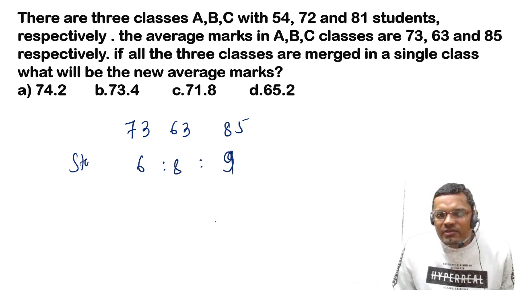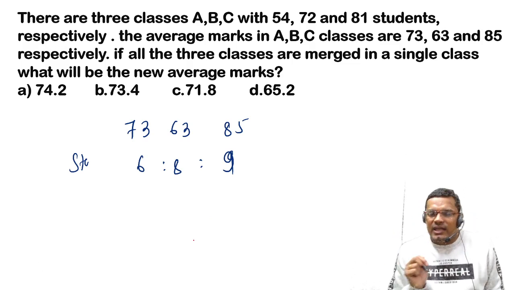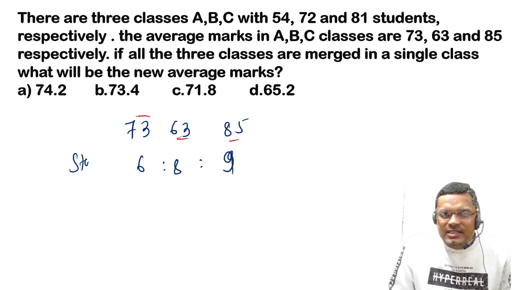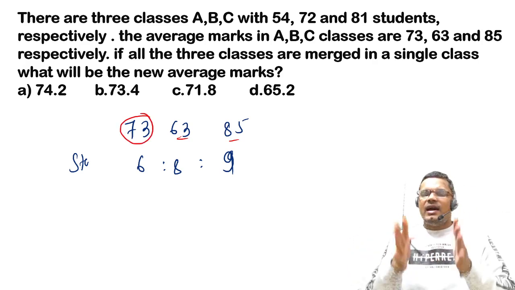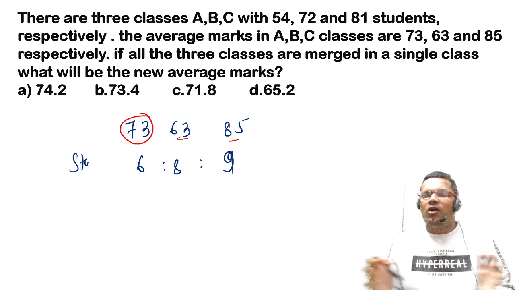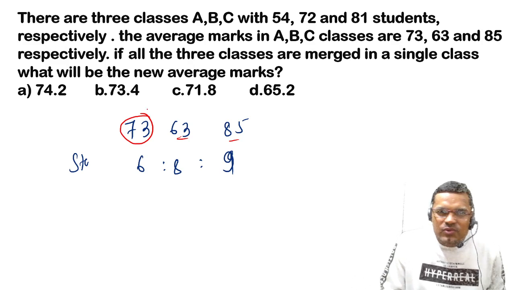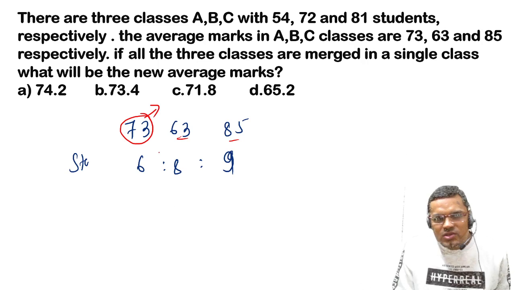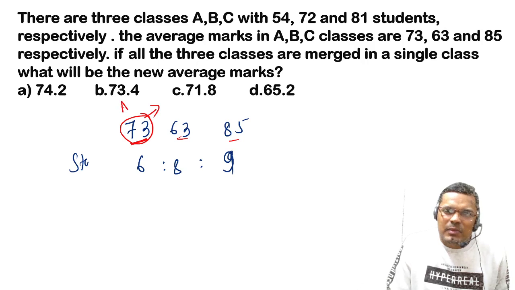Now in the deviation method, what we do is take a middle average. Among 63, 73 and 85, the middle average is 73. If I combine all the classes together, I will take 73 as the average when all three classes are merged into a single class. This is not the actual average, but it will act as an average. So for 73 there is no deviation, because we are taking this as the average.